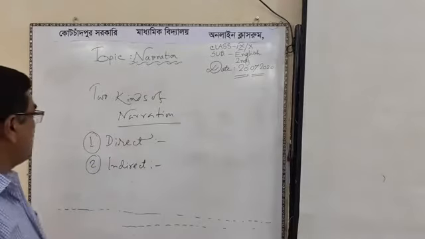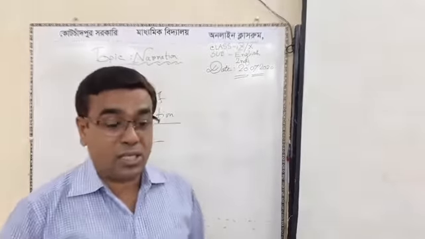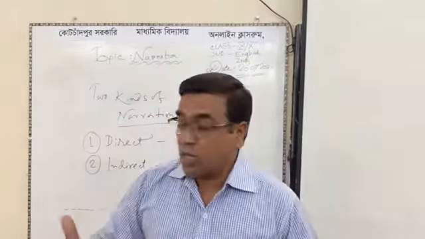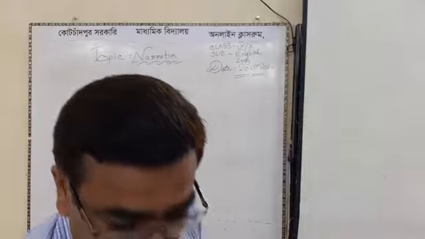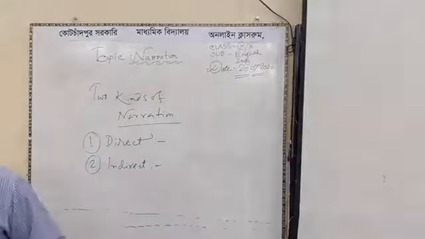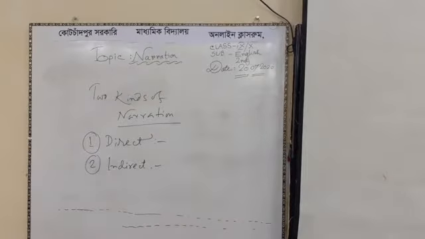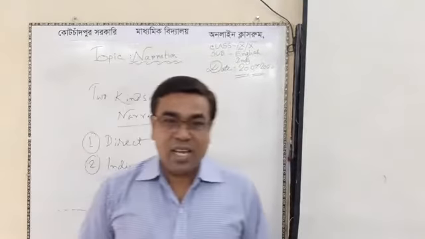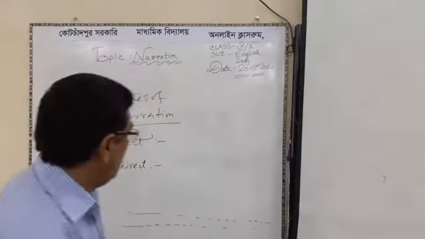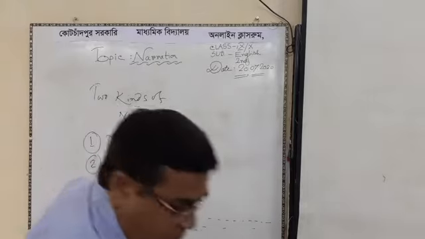Now we have to know about direct and indirect, and how can we change from direct to indirect narration? It is the main point. So I will give an example.